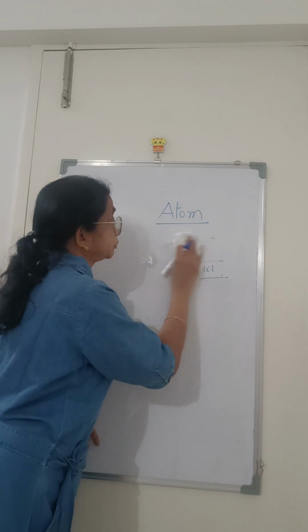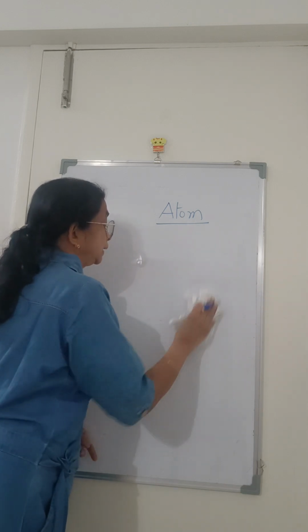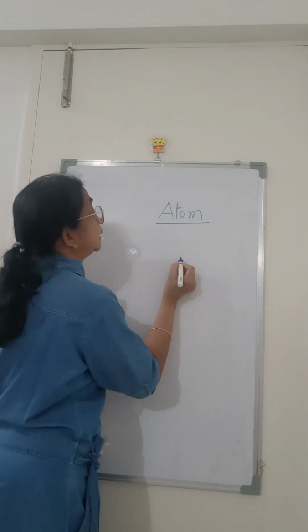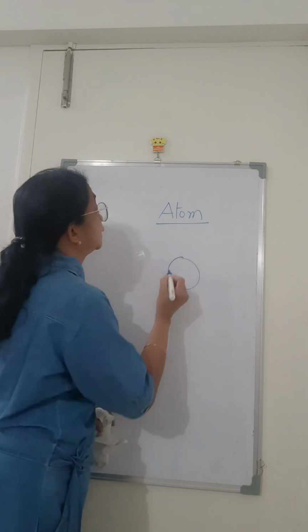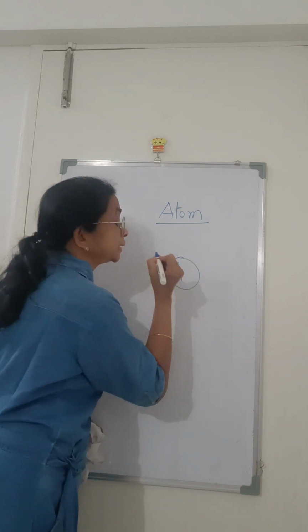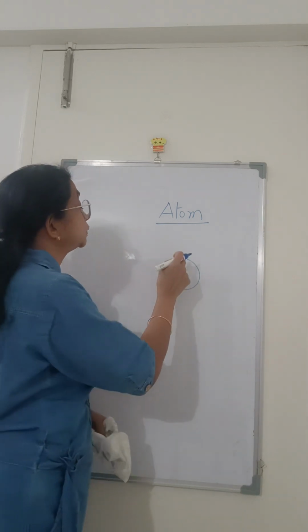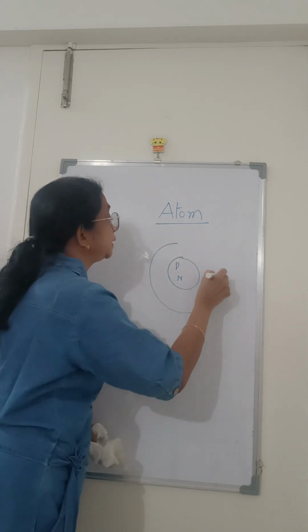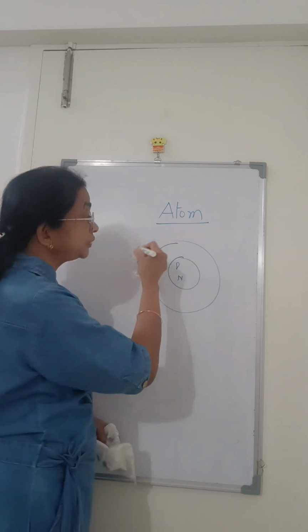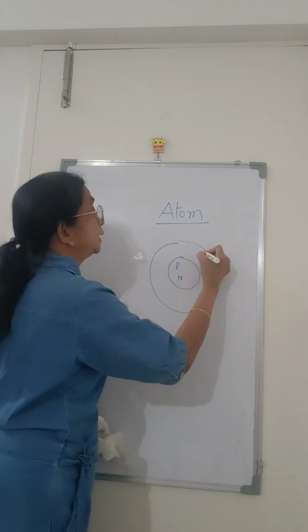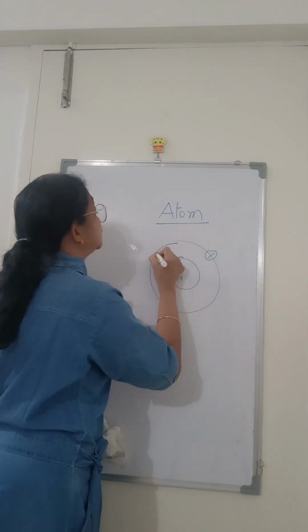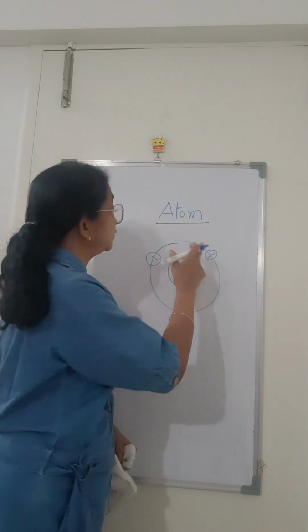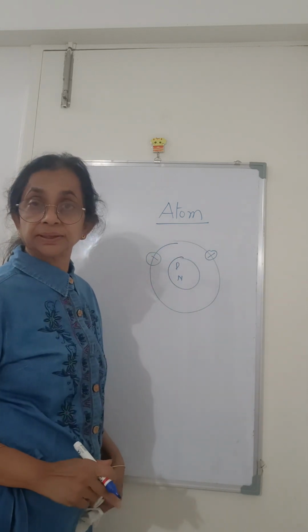Protons and neutrons are at the center. It is known as the nucleus. So electrons will be revolving around the nucleus. Electrons are very light in weight.